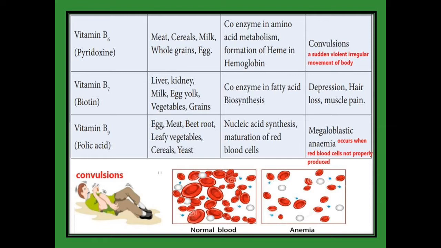Deficiency means megaloblastic anemia. What is megaloblastic anemia? It occurs when red blood cells are not properly produced. Normal blood contains red blood cells and white blood cells. But in anemia, the amount of red blood cells is reduced. That is called anemia.